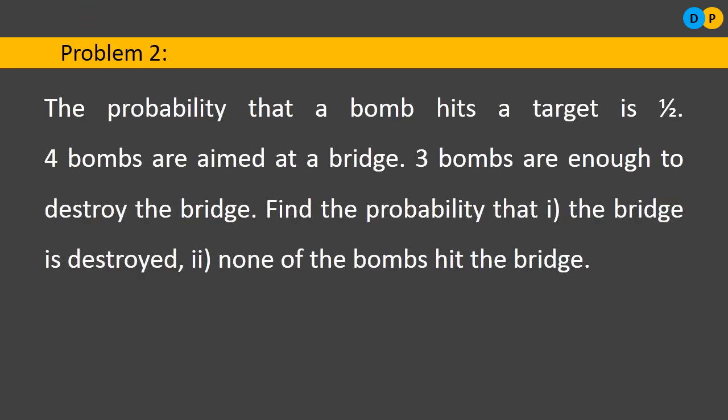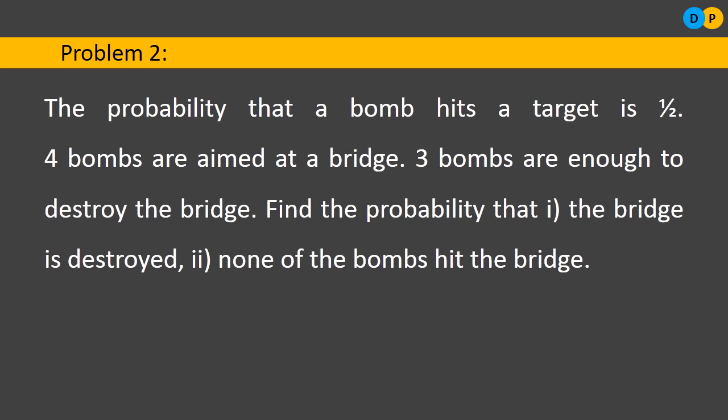Let us take up the second problem. The probability that a bomb hits a target is 1 by 2, half. So the chance of a bomb hitting a target is half. 4 bombs are aimed at a bridge. 3 bombs are enough to destroy the bridge. So how many bombs are we aiming? We are aiming totally 4 bombs.